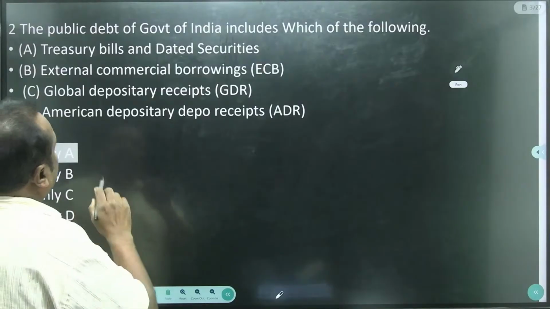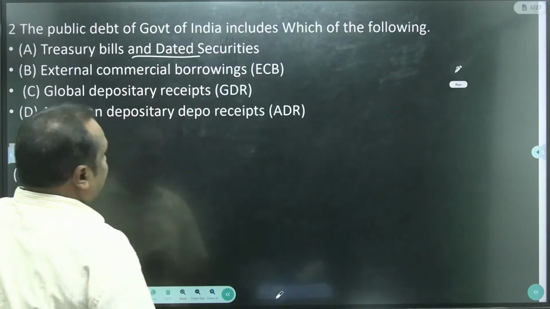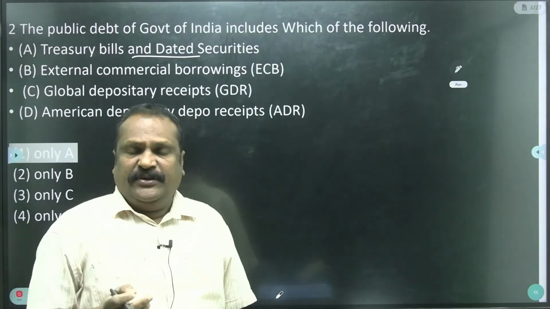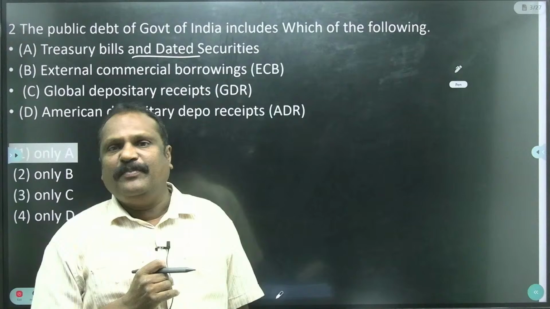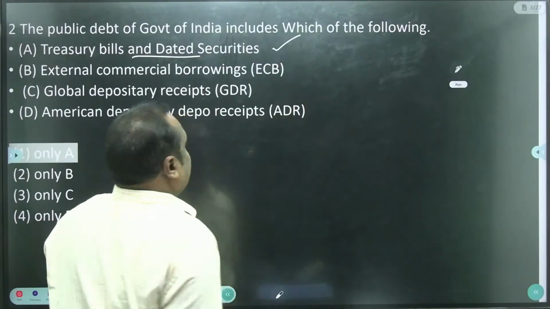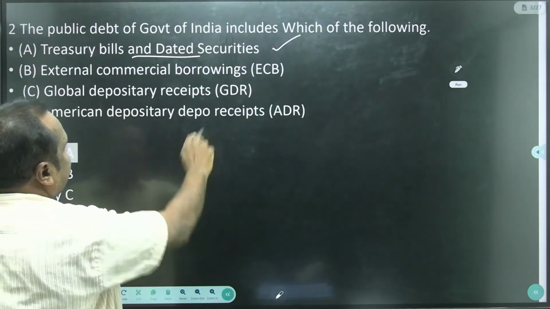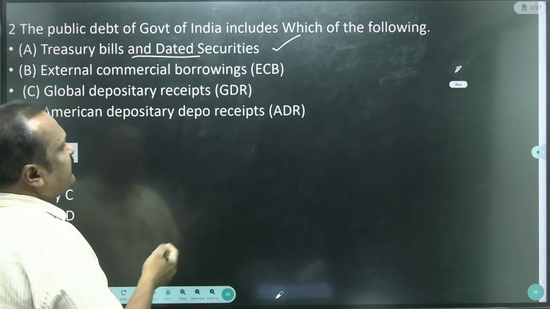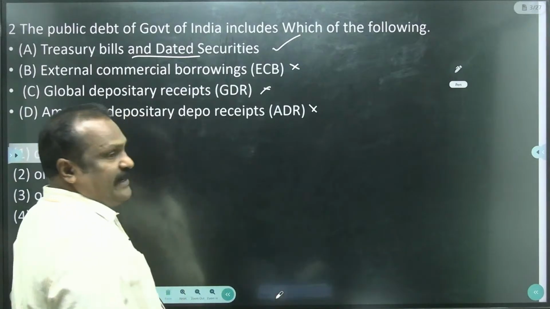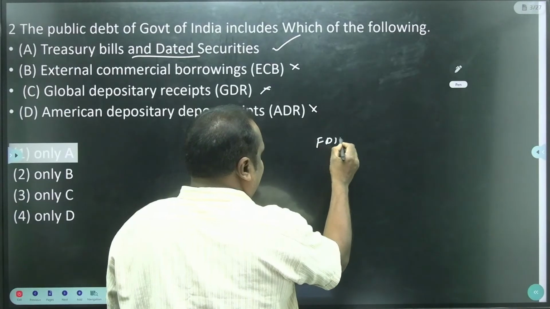Okay, there are 4 statements. One is treasury bills and dated securities. Yes, treasury bills and dated securities are auctioned by the RBI. So this is the raising of capital by borrowing loans. So this one is a correct answer. And external commercial borrowing, ECB, global depository receipts, GDR, and American depository receipts, these are not related to borrowing debts.